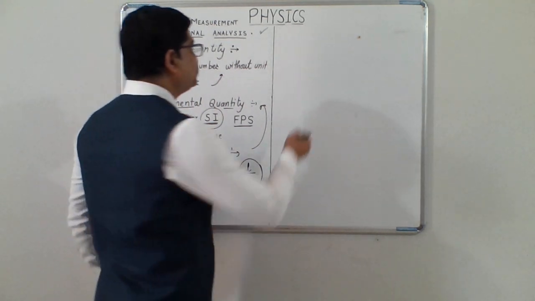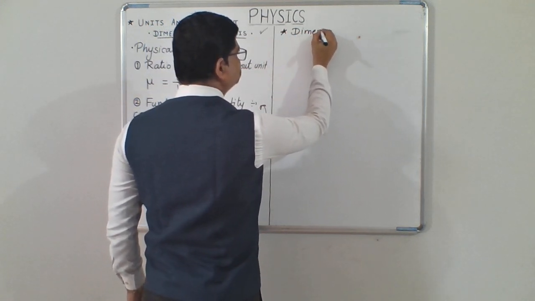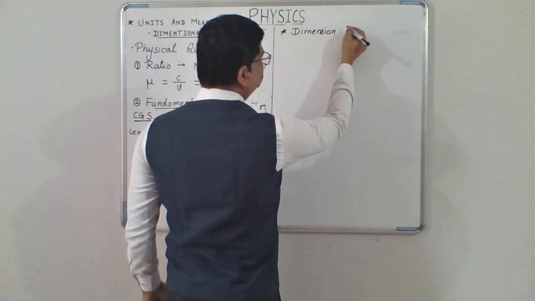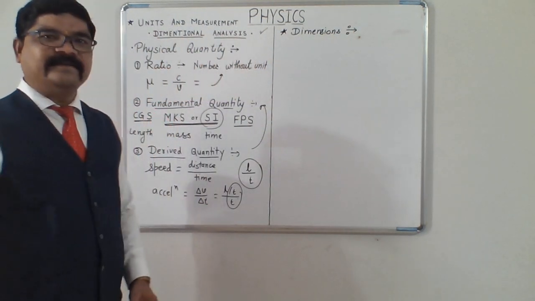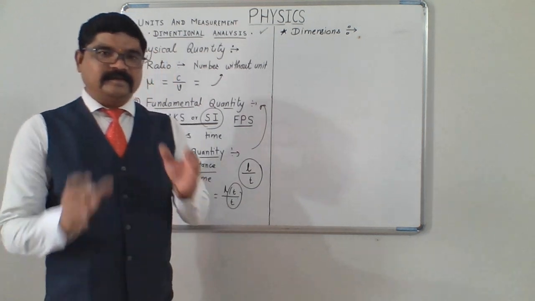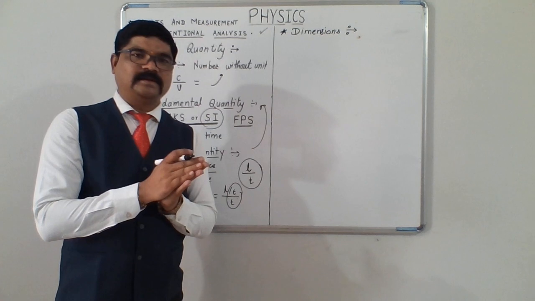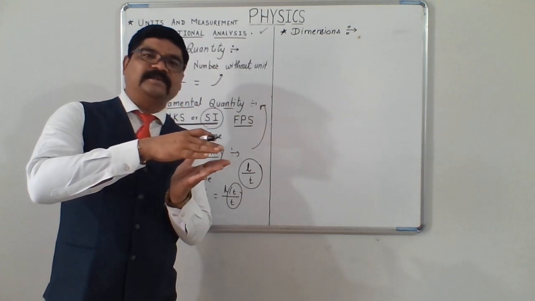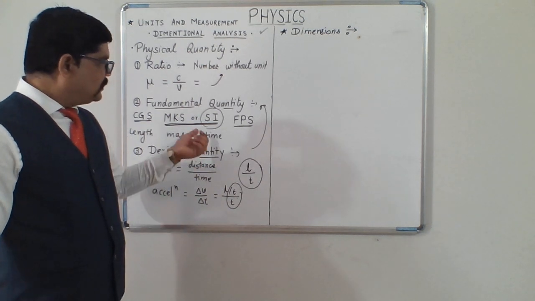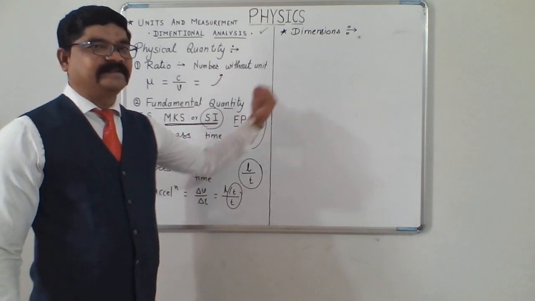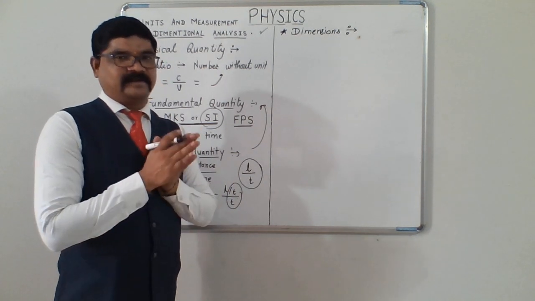So basically, what are the dimensions? In a given system of units, some quantities are taken as the base quantities, and depending upon these quantities, other quantities are derived. So, the fundamental quantities can be taken as the dimensions in a given system of units.